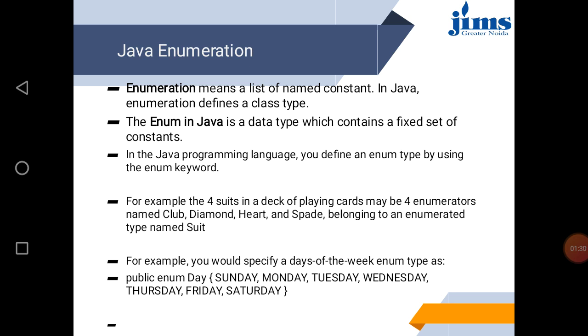For example, you would specify a day of the week enum type like Sunday, Monday, Tuesday, Wednesday, Thursday, Friday, Saturday. So here we have created one enumeration of type day, and Sunday to Saturday are its constant values, and it is public.